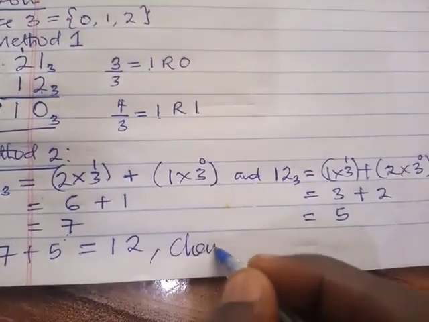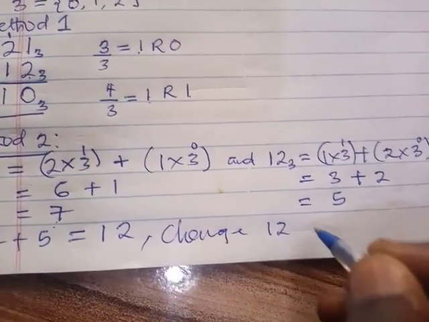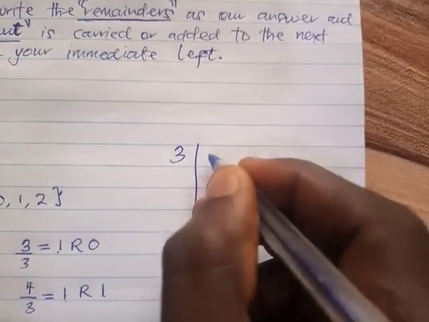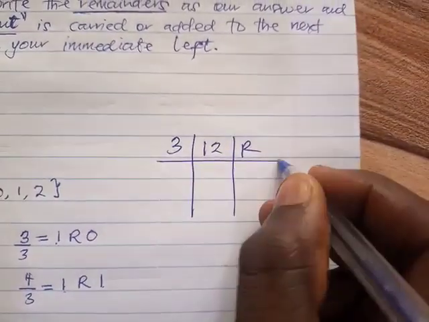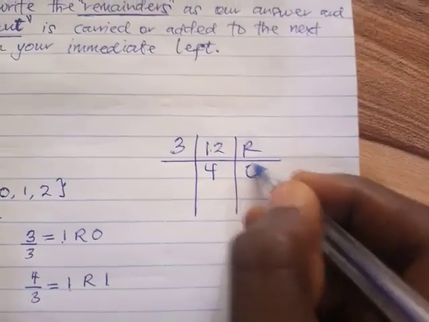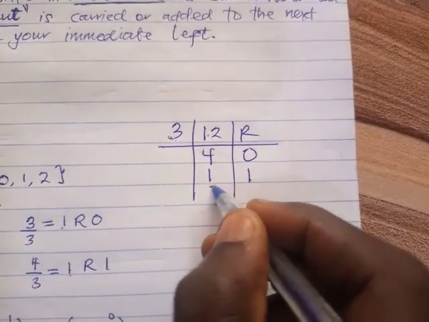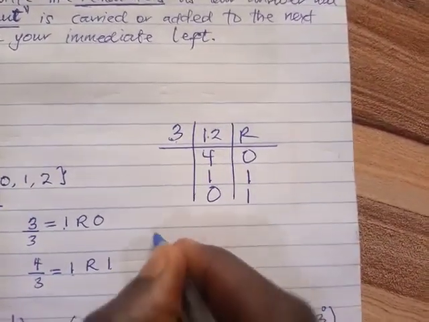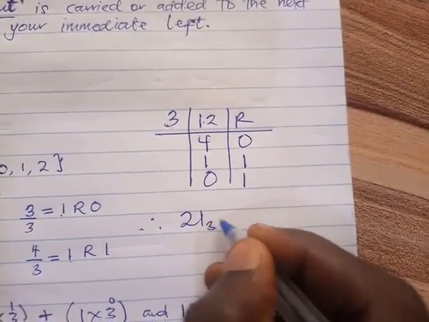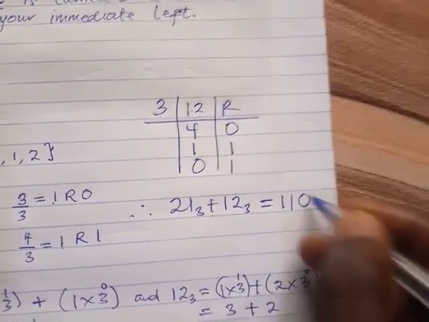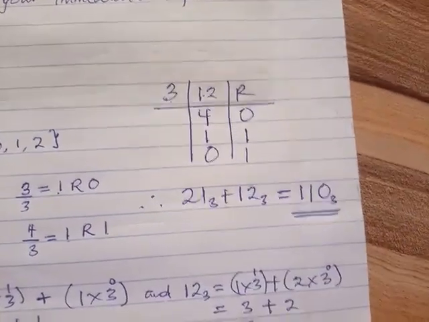As soon as you get 12, you change 12 to base 3, because the question was given to you in base 3. So let's change 12 to base 3. 3 goes into 12, 4 remainder 0. 3 goes into 4, 1 remainder 1. 3 goes into 1 is impossible, so 0 remainder 1, then you bring this 1 here. Therefore 21 base 3 plus 12 base 3 is equal to 110 base 3. So that's how it works.